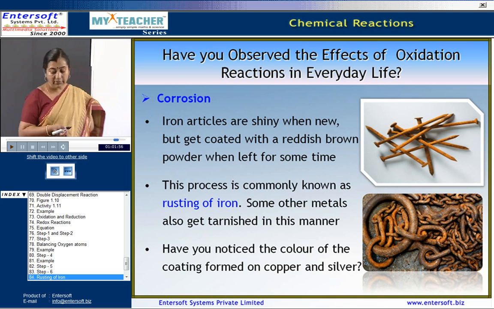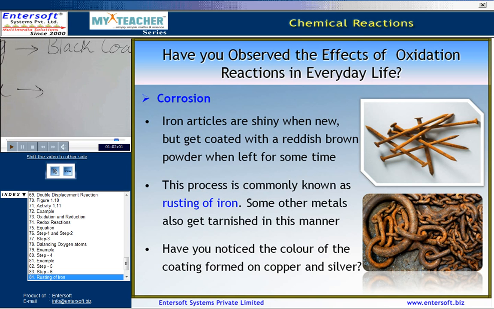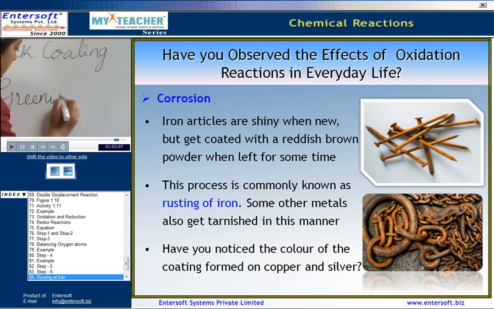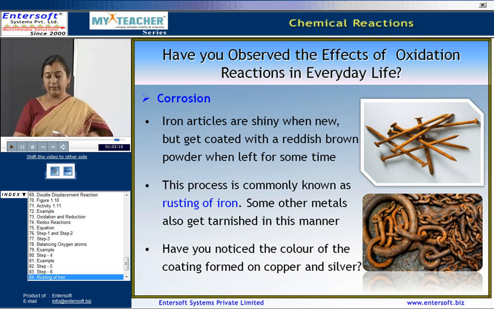Now, coming to copper, copper also undergoes oxidation, but here we can observe that the color is greenish. So, these are some of the effects of oxidation of metals in our day-to-day life.